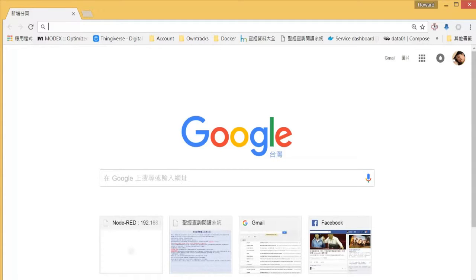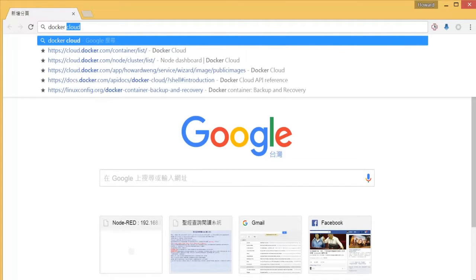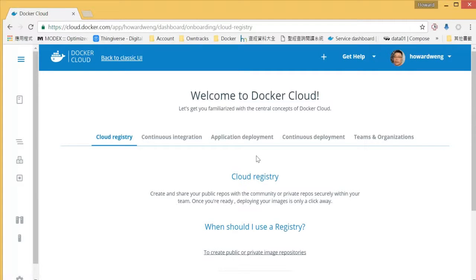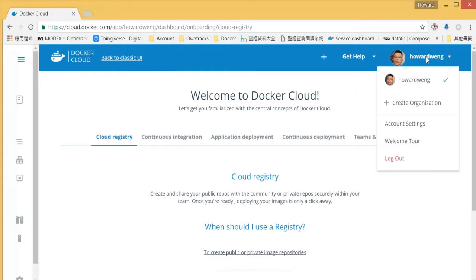Let's go to Google, and then go back to Docker Cloud. Then log into your own account. I'm logged in already.